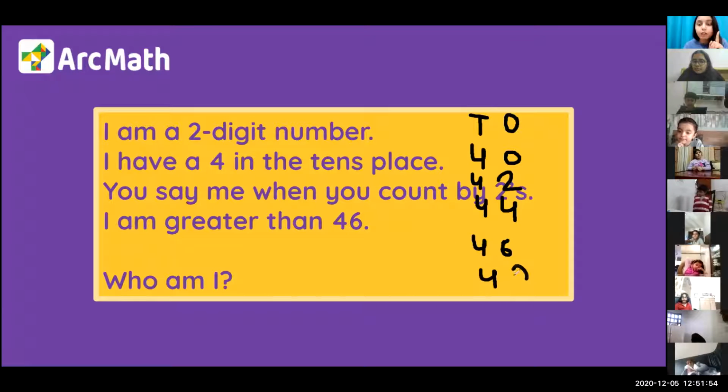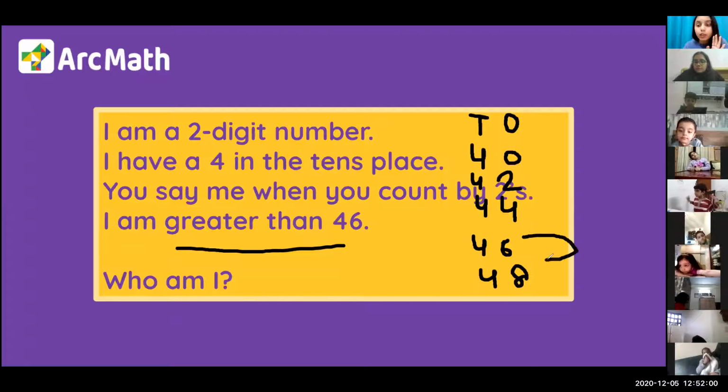Then they say, I am greater than 46. So greater than 46, we have only 1 number, right? After 46 there is only 1 number. That is 48. That means the answer will be 48. Is that clear now?